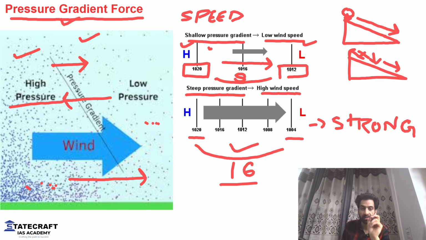First and foremost, you have to remember two things. Pressure gradient force is the force that is responsible for wind. Number one. Number two, stronger the pressure gradient force, high will be the speed of the wind. Shallow the pressure gradient, the speed of the wind will be less. Two things that you need to know here. First, it starts the wind, and second, it also impacts the speed of the wind. So this is the first force done and dusted.